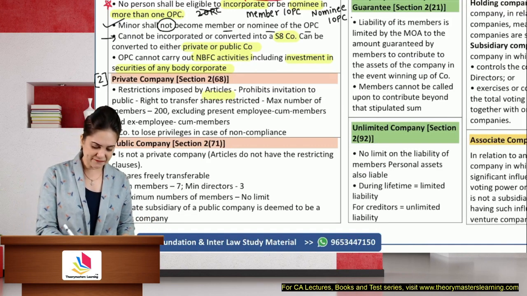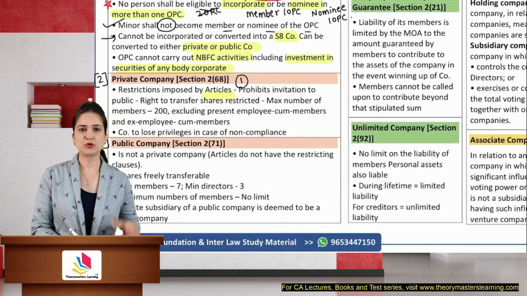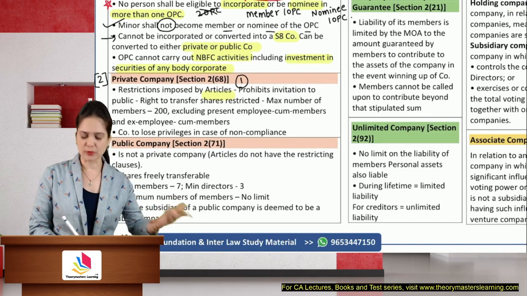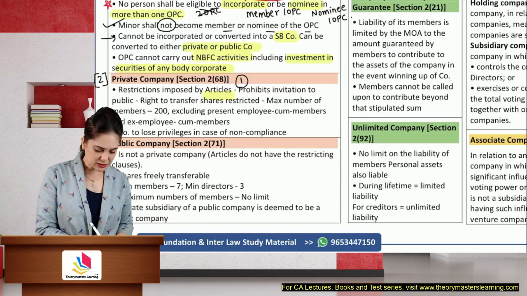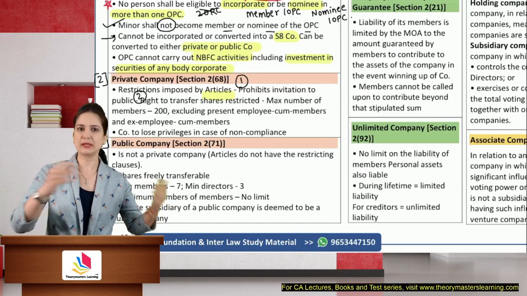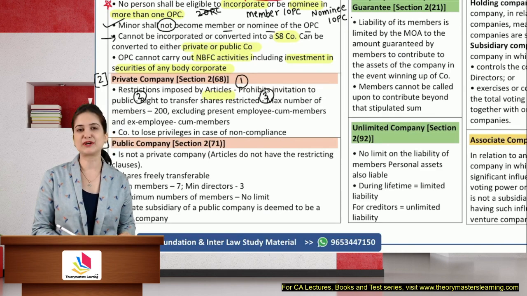It prohibits, that is the first restriction, it prohibits the invitation to the public. You cannot offer shares to the public. They go for private placement, rights issue, bonus issue. Right to transfer the shares is restricted. You need the consent of the board. You can't just transfer the shares like a public company to any person of your choice. Maximum number of members is restricted to 200.